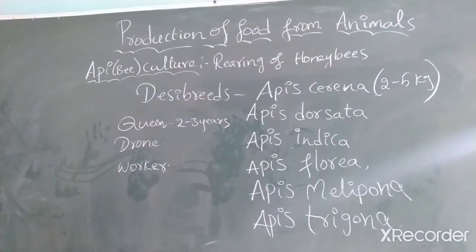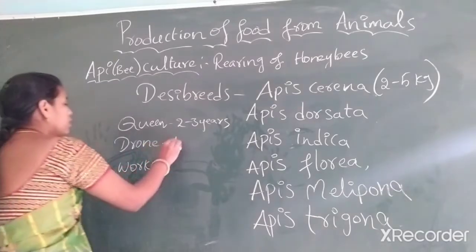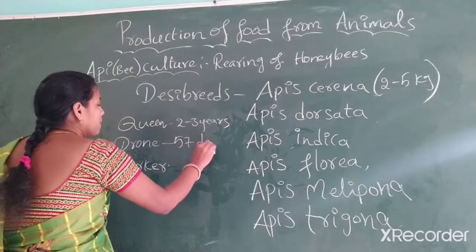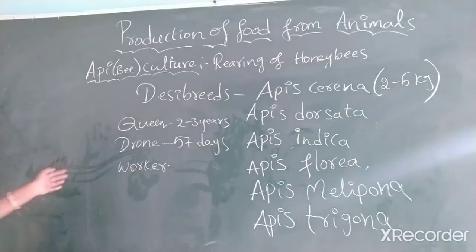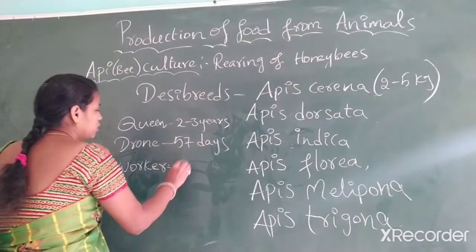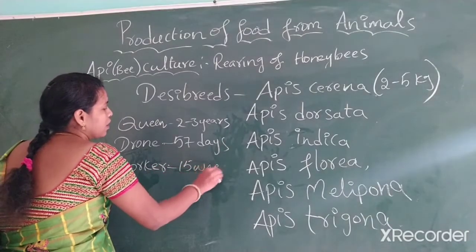And drone actually lives for just only 57 days. And workers are actually the sterile females, can live only 15 weeks.